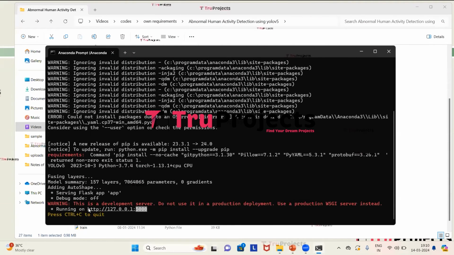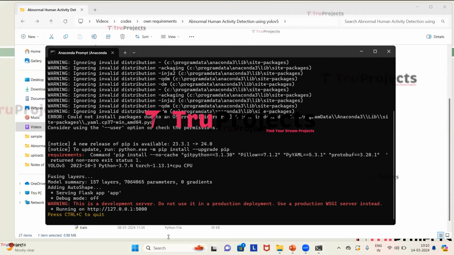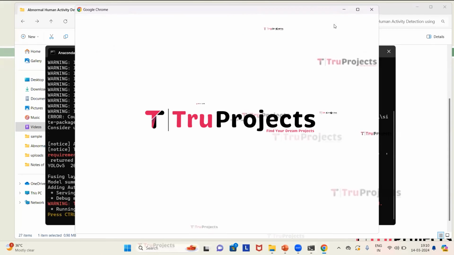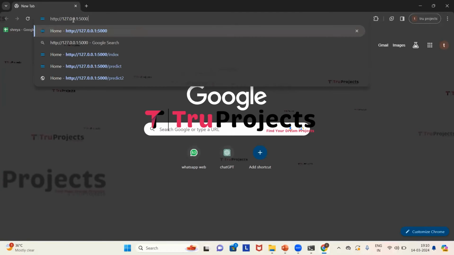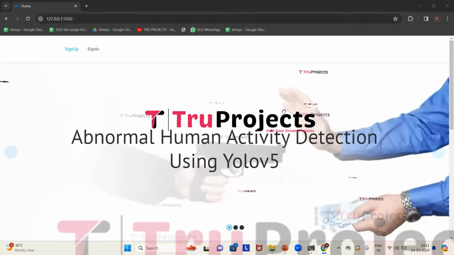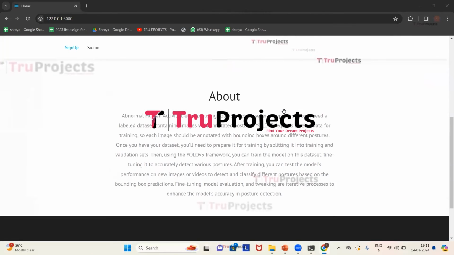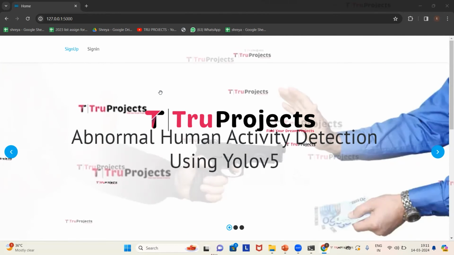Now we need to copy this local link provided by the framework and paste it in any web browser. So I'm copying the link. As I prefer Google Chrome, I'll paste it in that. So I'm pasting the link. Now click on enter. This is the web page of the project, which is displayed in the browser, and this web page is built using the Flask framework.